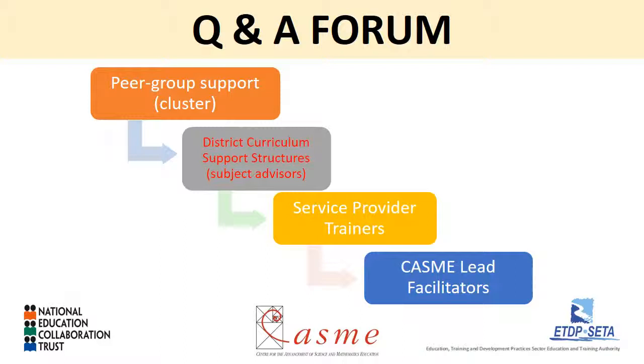Ongoing support for teachers participating in the program is provided at a number of levels. The first port of call is the peer group or cluster support. At the next level, district curriculum and subject support structures can be consulted, thereafter service provider trainers, and ultimately QASME lead facilitators.